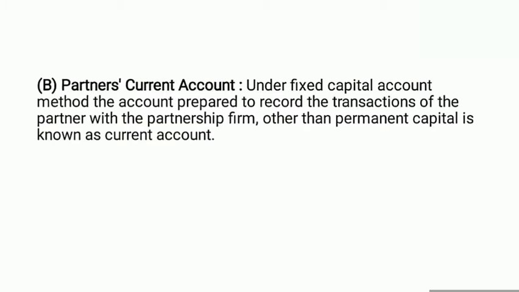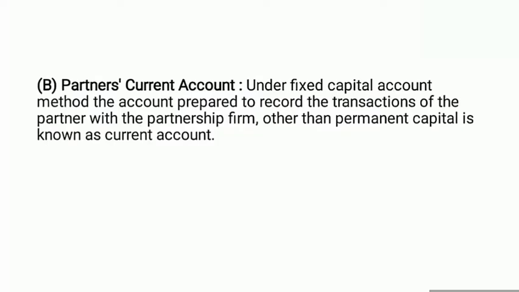Now, partners' current account. Under the fixed capital method, the account prepared to record the transactions of partners with the partnership firm other than permanent capital is known as the current account. Let's repeat one more time. Under the fixed capital account method, the account prepared to record the transactions of the partners with the partnership firm other than permanent capital is known as the current account.